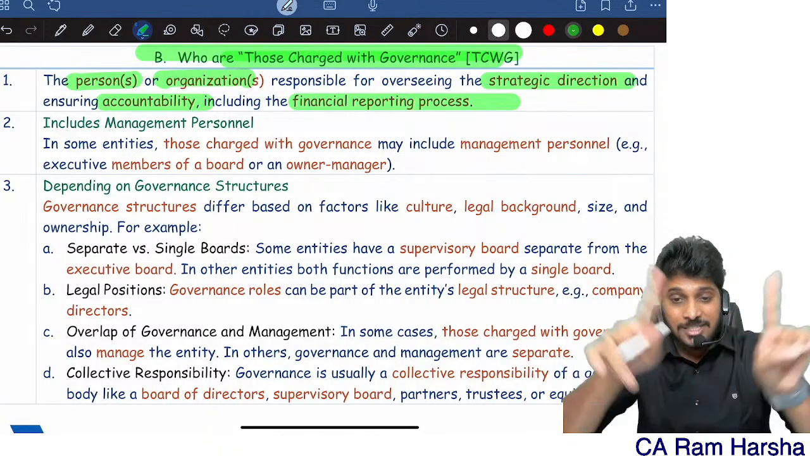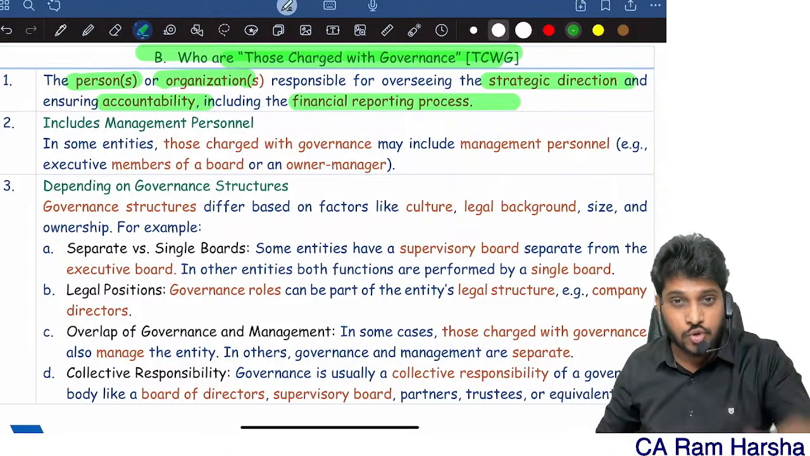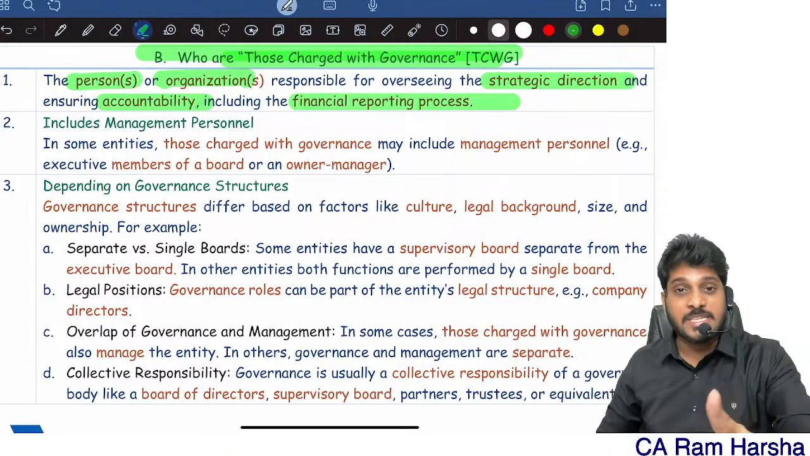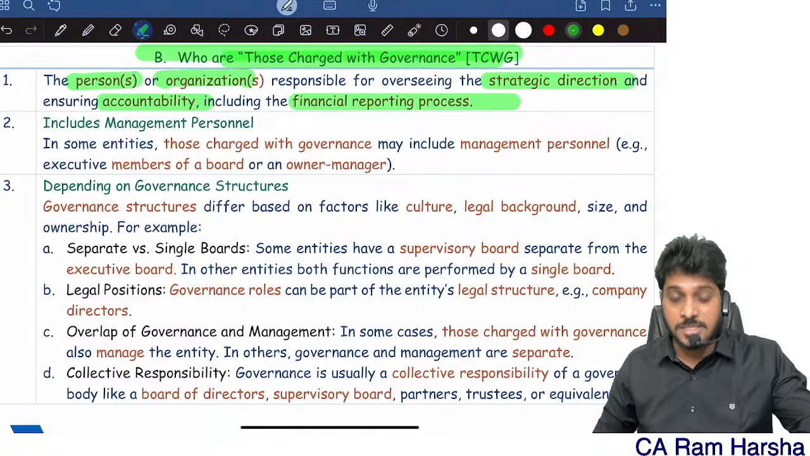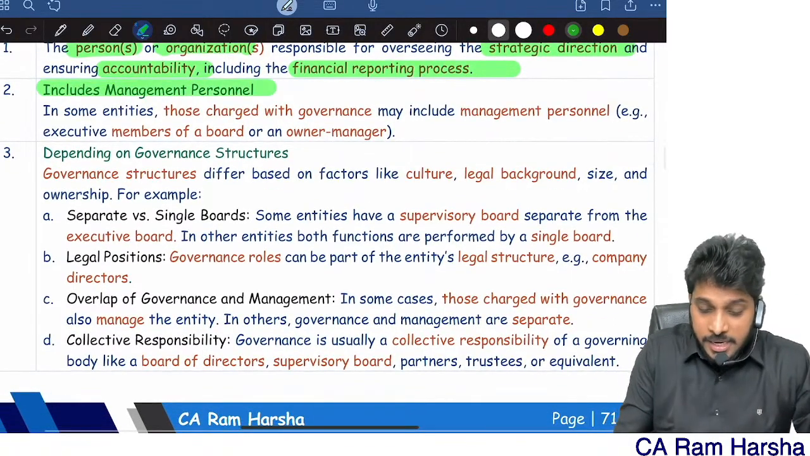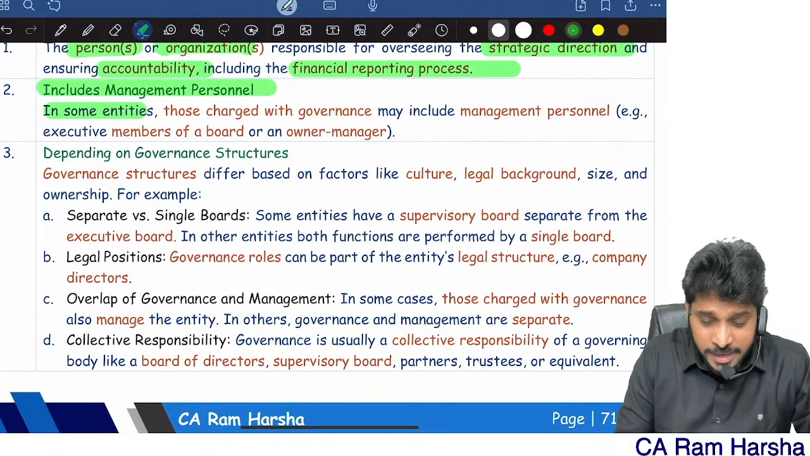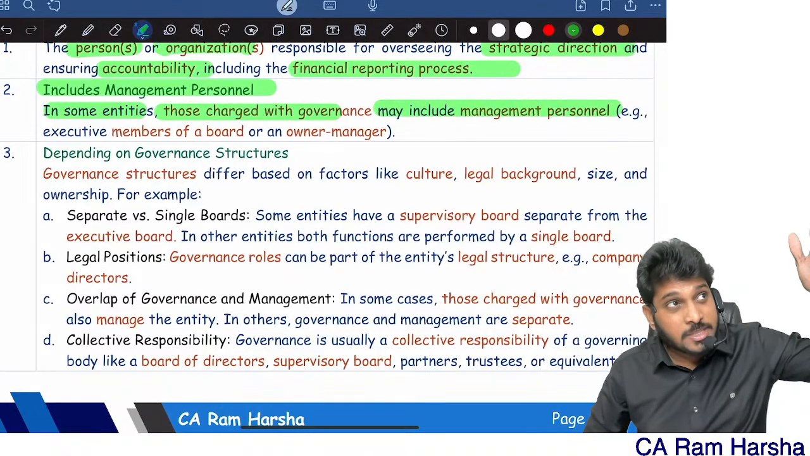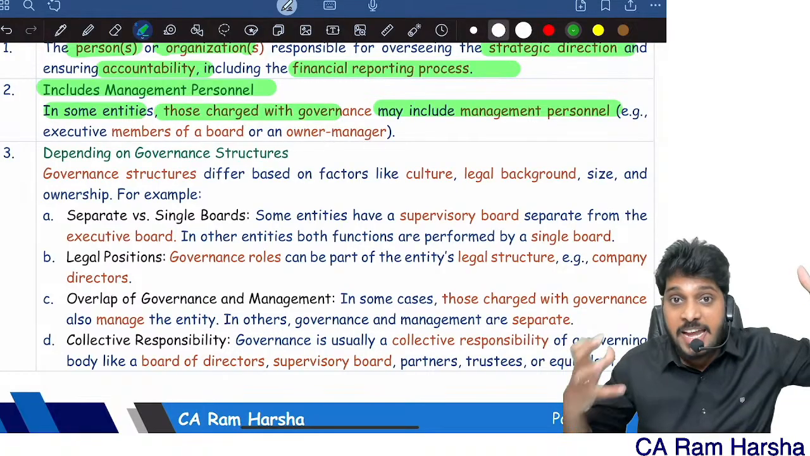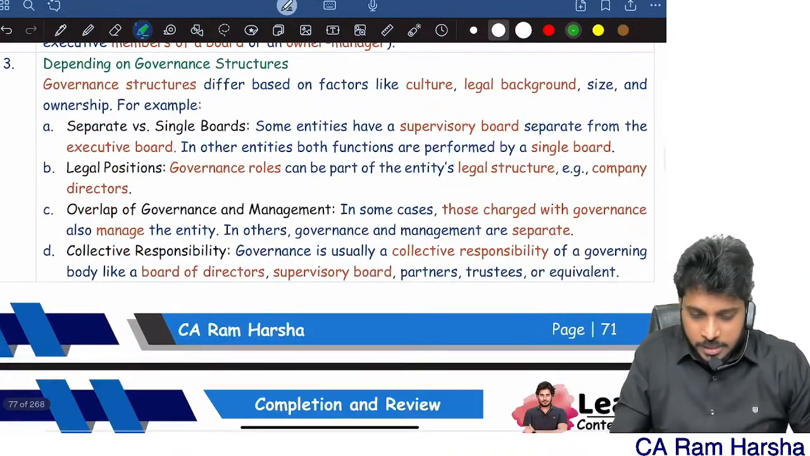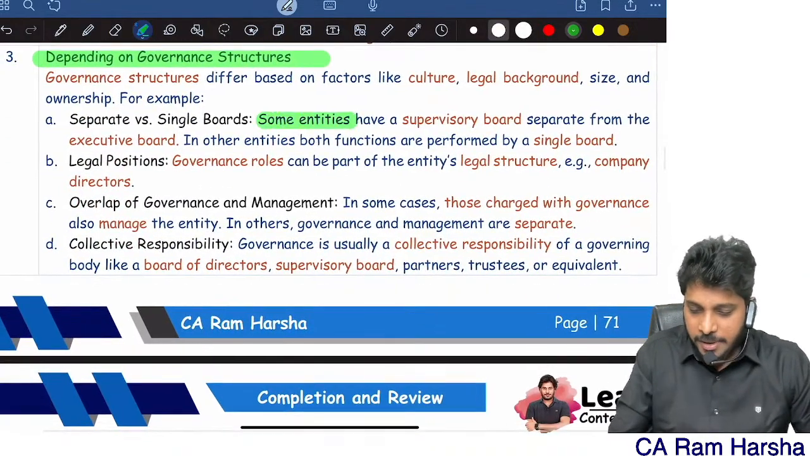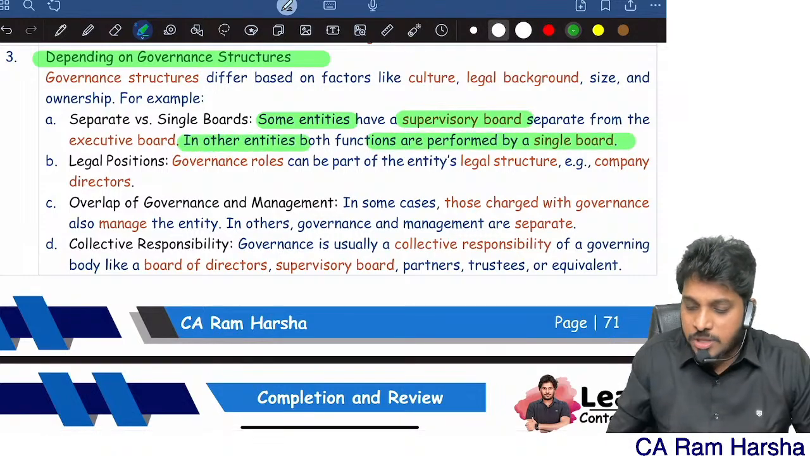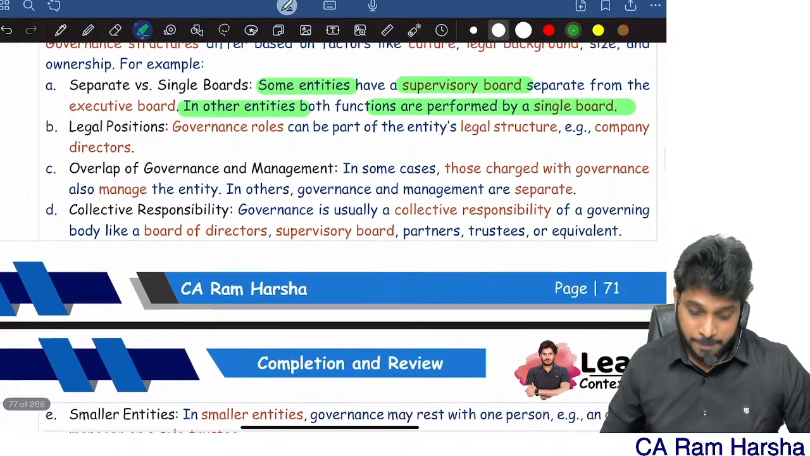A person who has all these responsibilities, we call them those charged with governance. In the Companies Act, they are nothing but key managerial persons. In some entities, top management may include management also. Those charged with governance sometimes also get involved in management of the affairs of the company. Depending on governance structure, some entities have a supervisory board, while in some entities both the functions are performed by a single board.